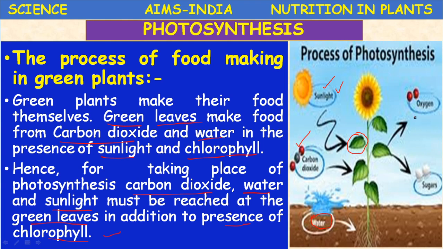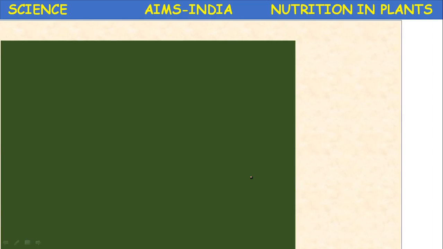During this process, a gas is evolved, that is oxygen. Oxygen is produced during photosynthesis, and the gas used during photosynthesis is carbon dioxide. So, by photosynthesis, which gas is removed from the atmosphere? Carbon dioxide. Which gas is added to the atmosphere? Oxygen. Okay, children, let us proceed.